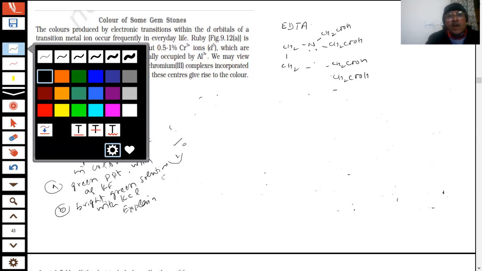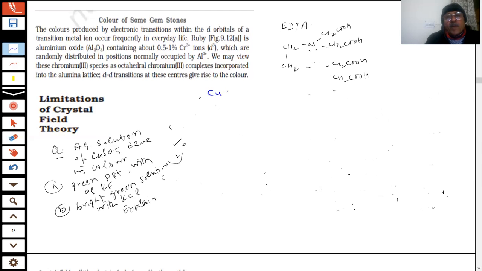Copper sulfate is represented as [Cu(H2O)4]SO4, written as copper sulfate aqueous. In water, you have H2O molecules. So the complex [Cu(H2O)4]2+ with SO4 is formed. Therefore, this is blue in color.